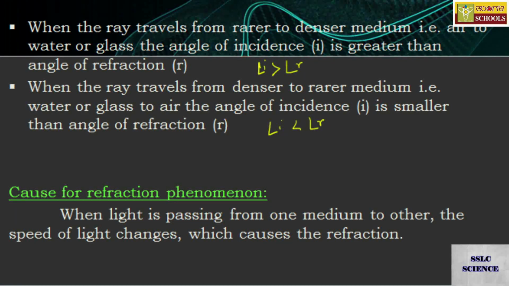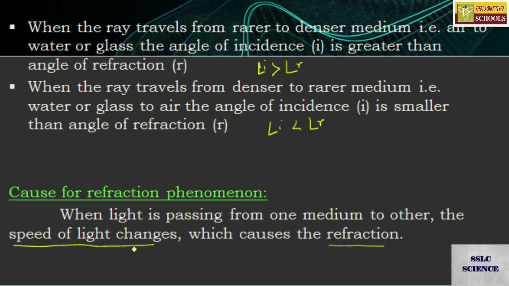Now let us take the cause for refraction of light. So what will be the cause for the phenomenon of refraction? If you are asking, the answer lies here. When the light ray, or beam of light, is traveling from one transparent medium to another transparent medium, the speed at which it is moving changes, which causes the refraction.